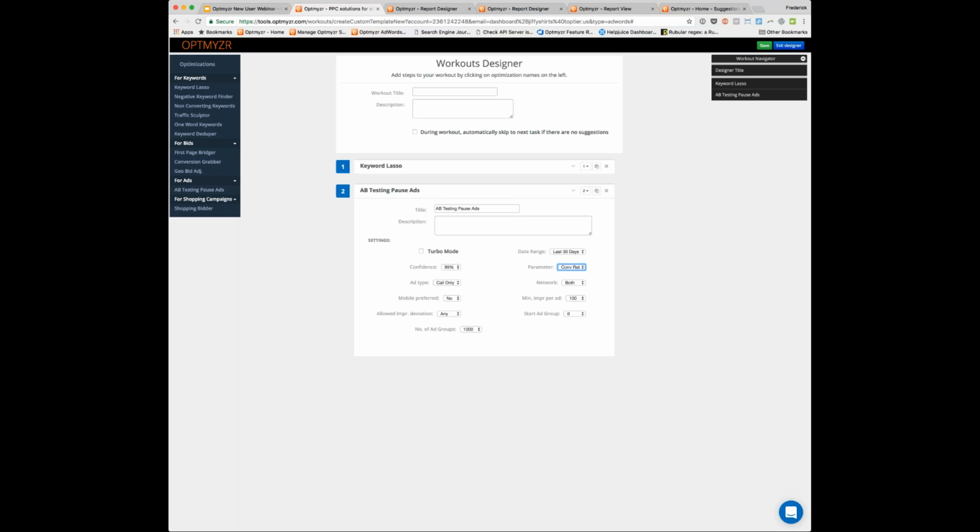So really set this up exactly the way it makes sense for your business. And then you save it, and now your team members all have access to this. And you will know there's a high consistency of how things are being done in the accounts. It's very repeatable. It's very scalable. So that is Optmyzr in a nutshell.